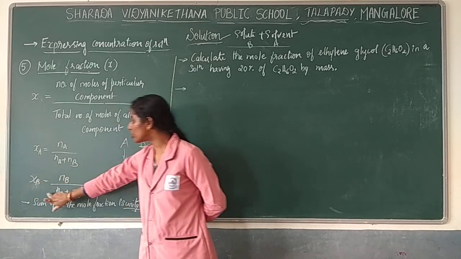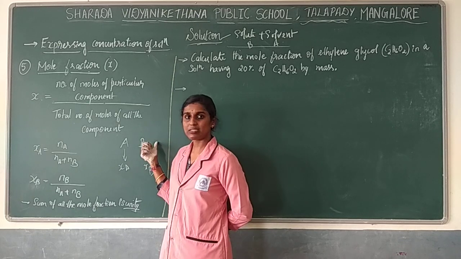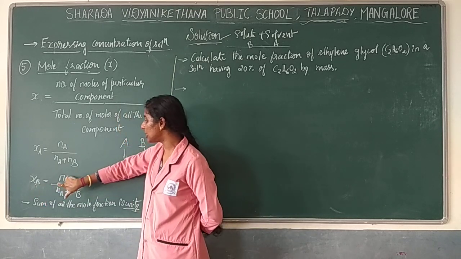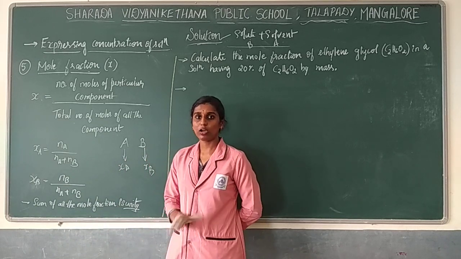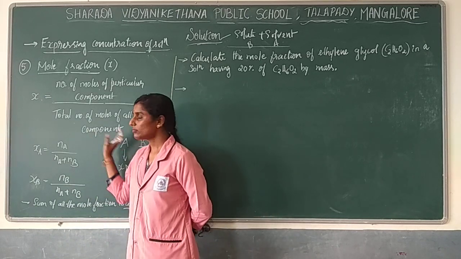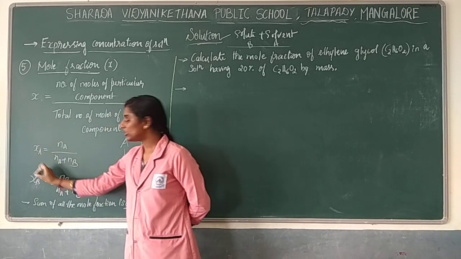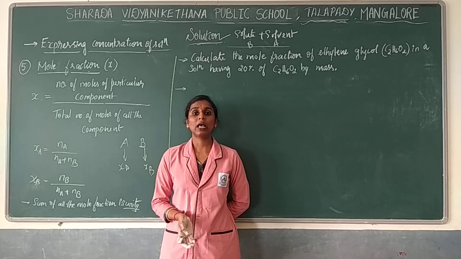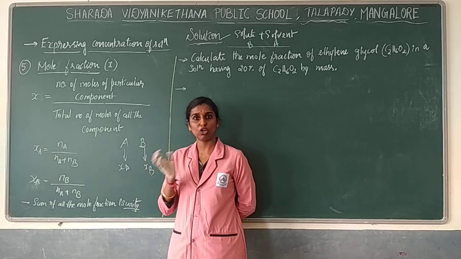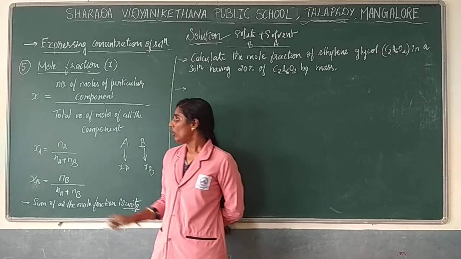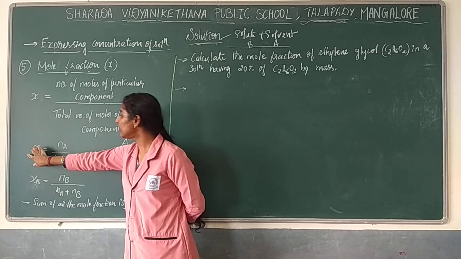Same thing goes with another substance also, the solute is there, right? So if you are taking the solute, the total number of moles you are supposed to find out is of all the components. So the mole fraction of any component, by finding one of the components, if you are finding solute, in the sense solvent also should be found. So you can go with this method, or else you can go with another method.